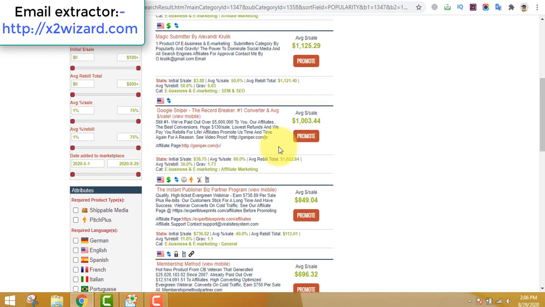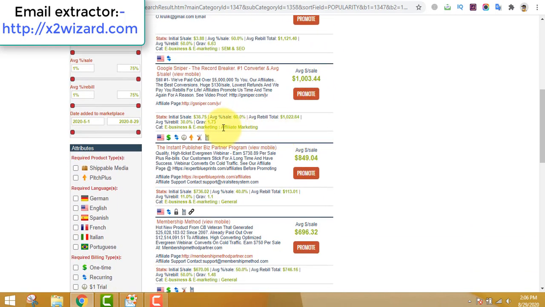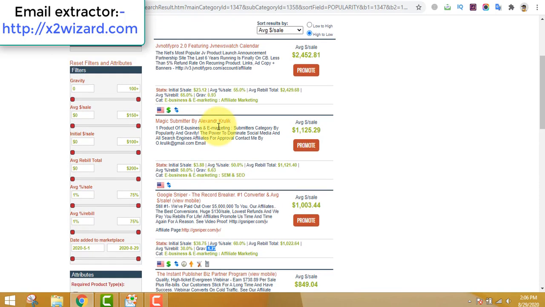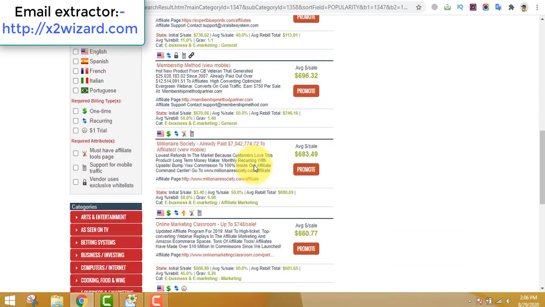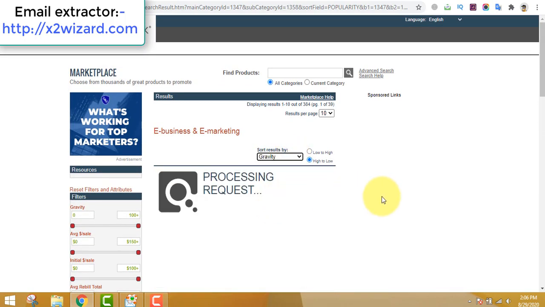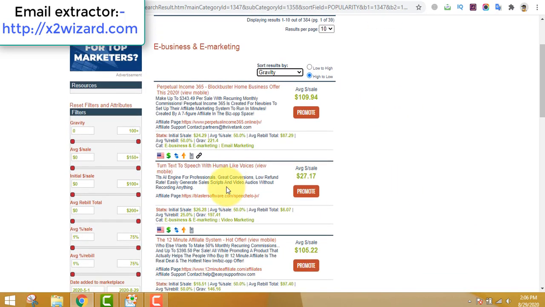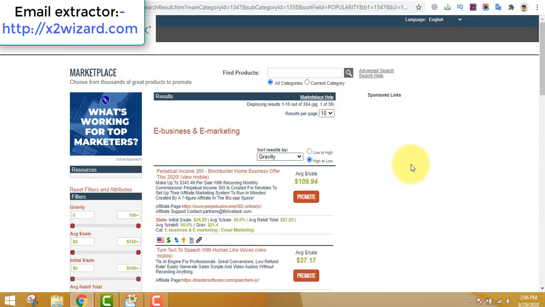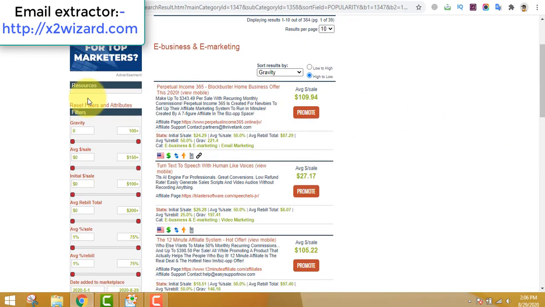You can see there are lots and lots of offers, but the conversion rate is a bit low on the make money online niche if the product price is very, very high. You can find a product where you can earn $500 per sale. You do not have to be greedy and only promote offers that pay you 2k per sale. Just go by gravity.